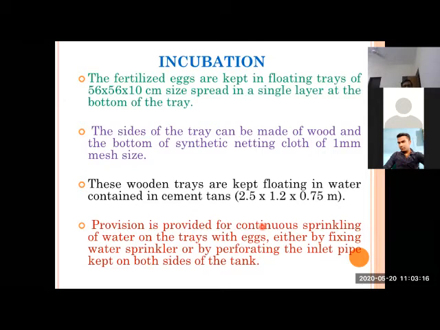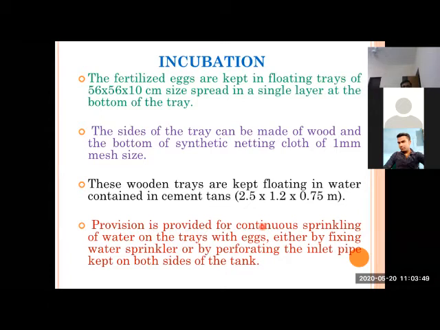And in that type of system, we normally use small trays, like the strainers we use for purifying grains, or small wooden frames of 4 inches, having a bottom with mesh size of 1 mm, maybe of synthetic fibers, or metallic, maybe steel, whatever material you can take for this purpose.